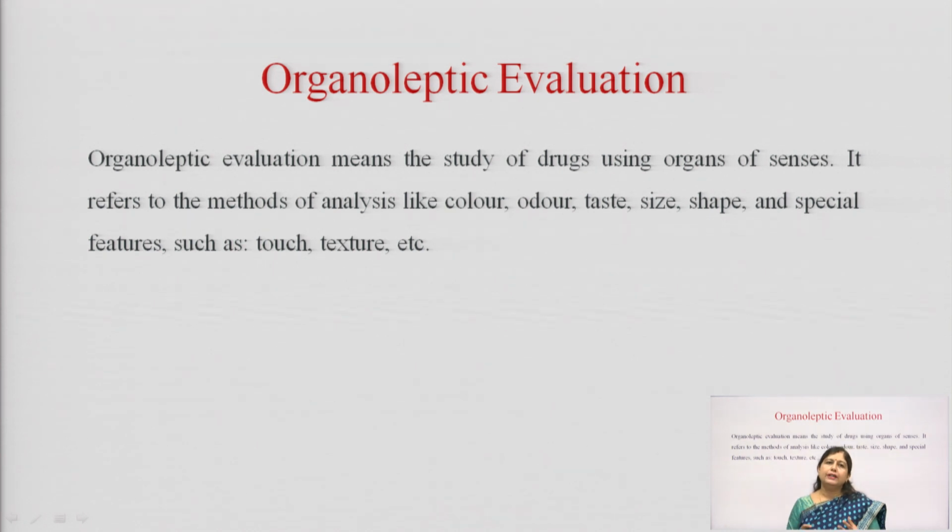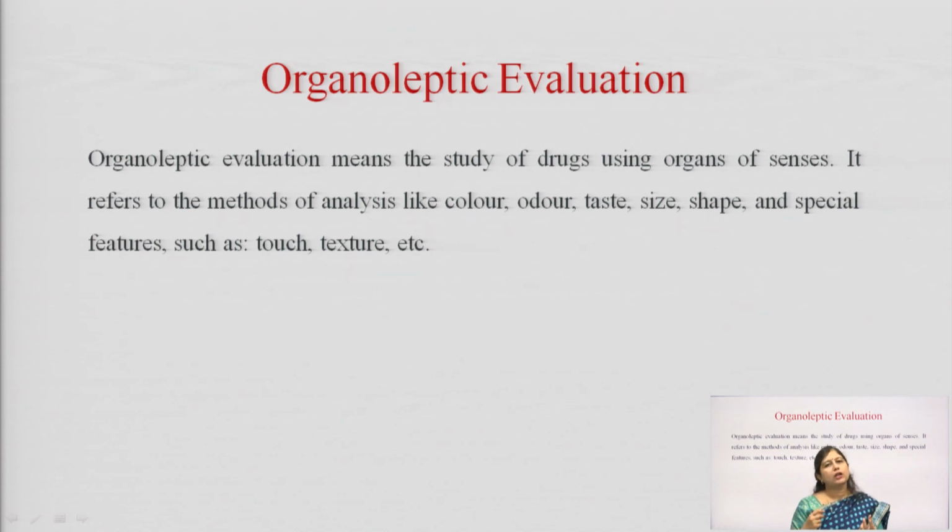So, till now we discussed all the different types of adulterations, and now we will move to the organoleptic evaluation of these natural drugs. The natural drugs can be evaluated in different ways, but the foremost type of evaluation is when we look at the drug, try to identify it and study its botanical features, colors, size, shape, etc. The name organoleptic means we are using our sense organs to study a particular drug.